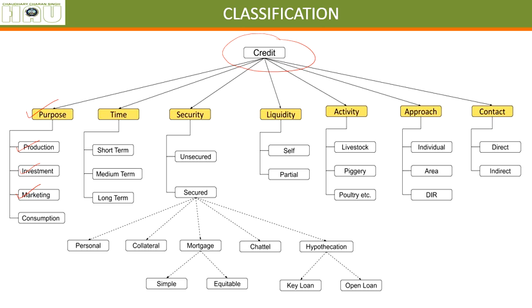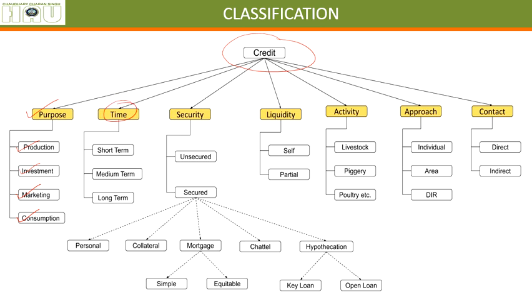for enabling him to sell his crop at a better place, or at a better price when the price arrives. Let's say after harvesting the price is very down, but if you are giving him a marketing loan, he can try to store it and sell it later when the price is better. For consumption purposes, because he needs money for consumption also, as we have discussed already. Annual average income of the average farming family in the country is just rupees 20,000. Then comes according to time.